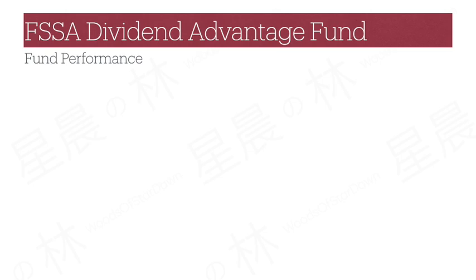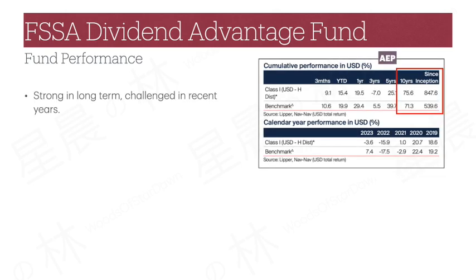AEP and DIVA fact sheets have some differences in their formatting, so we make do with what we have. Looking first at AEP, we can observe that the fund had a substantial outperformance of over 300% for since inception cumulative performance. And even on 10-year basis, there is still a small outperformance of about 4%. Do note that the numbers look big as they are not annualized. The fund underperformed the benchmark in the past 5 years, however.